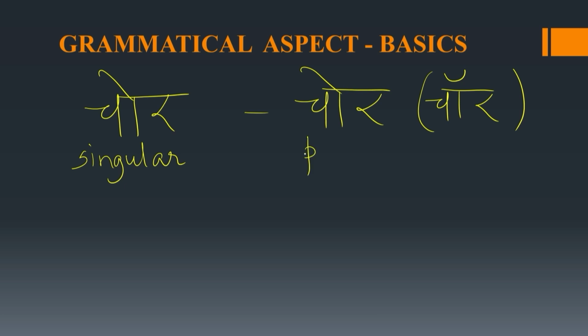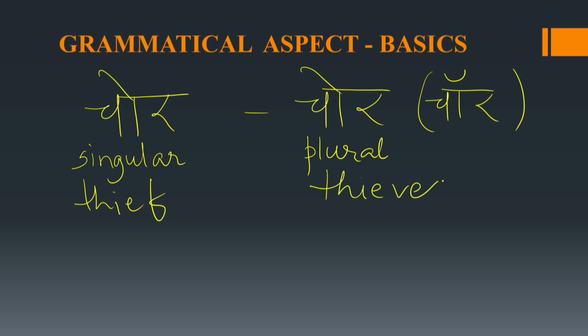The English equivalent would be thief, and this will be thieves. So you see that the pronunciation changes in some cases, whether it is singular or plural. It will depend on the number.